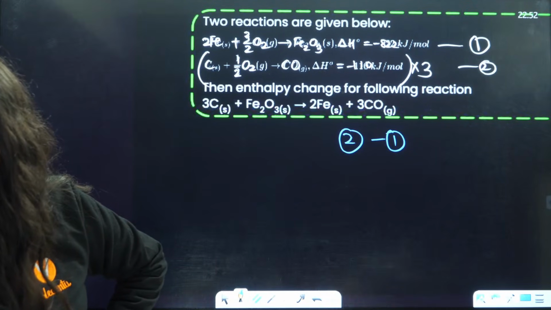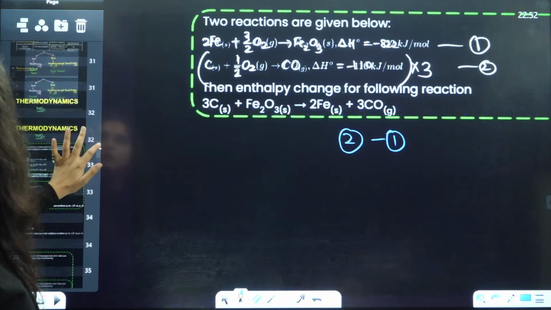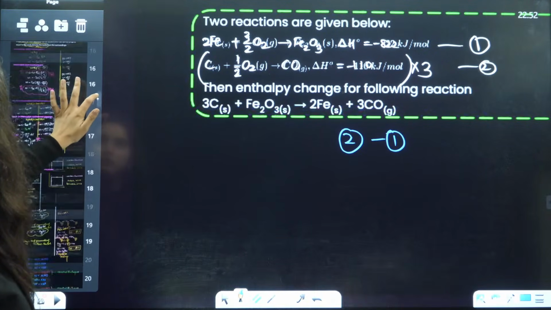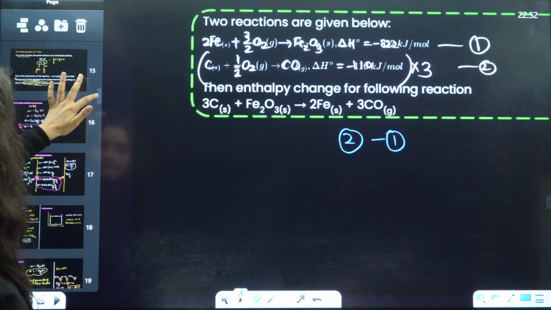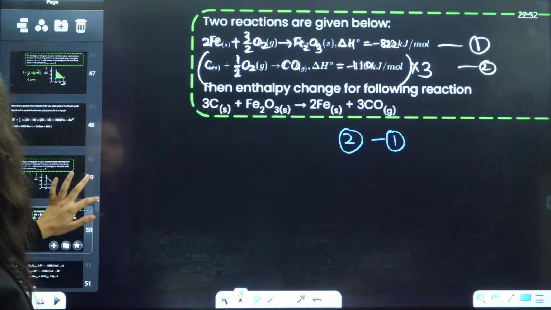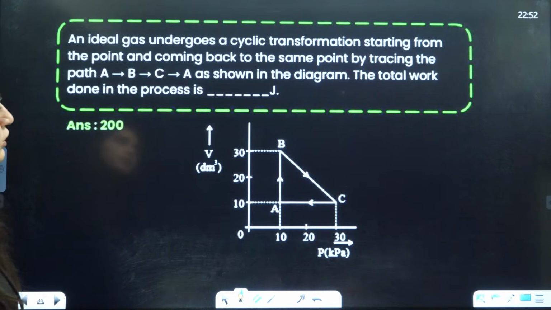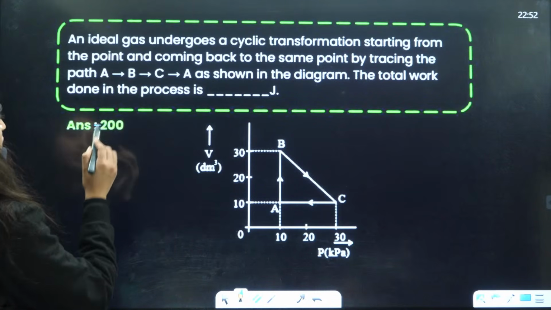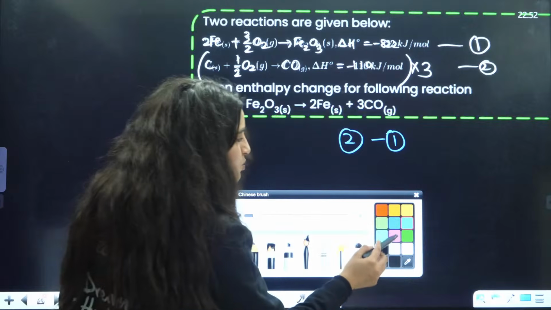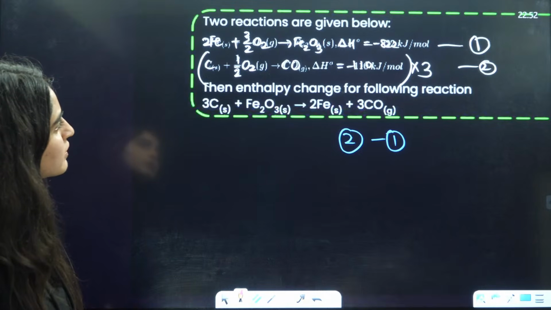Wait a minute. What happened here? Let me just check. Clockwise was negative, right? It was given to be clockwise. Where is it clockwise? It is clockwise, so it will be negative. So you can put negative here. Let's go to the next question. Two reactions are given below to you, right?